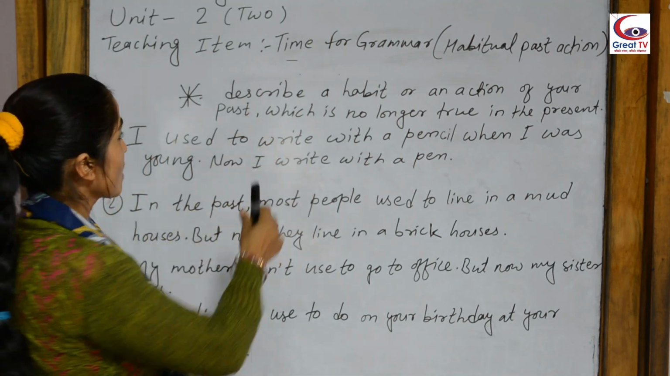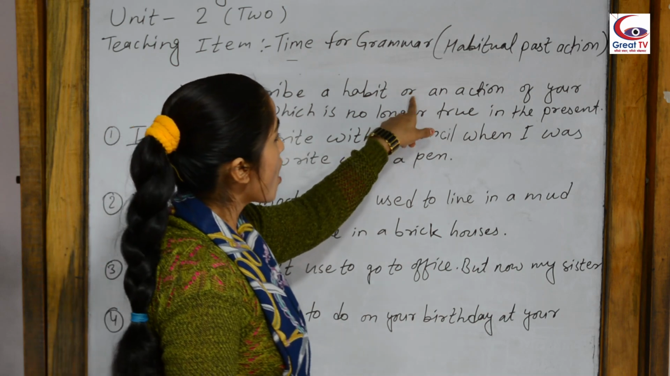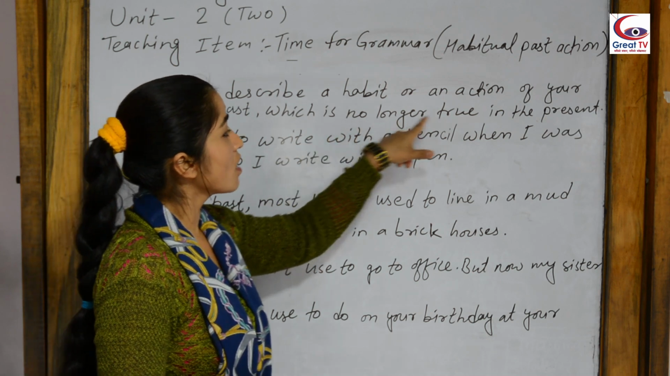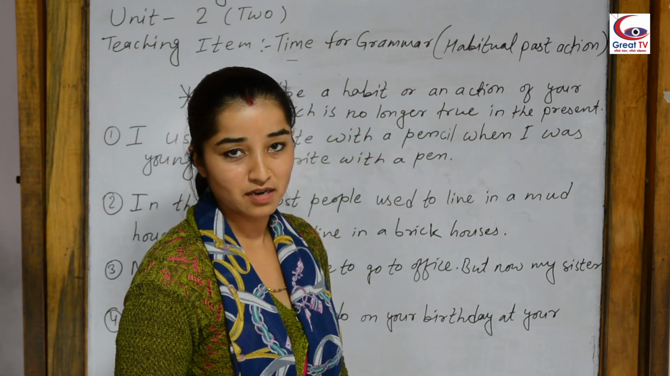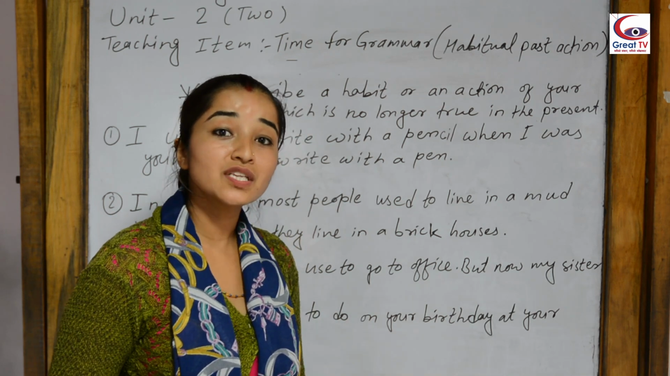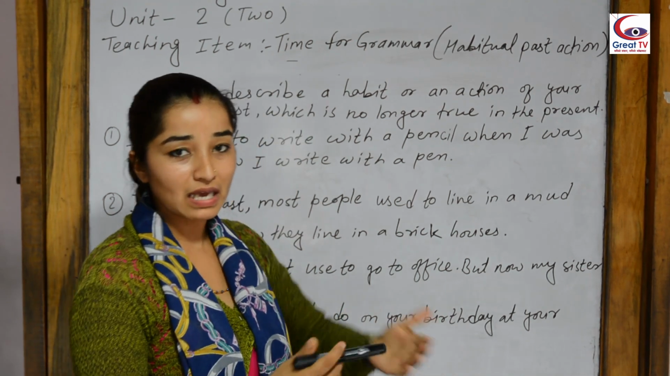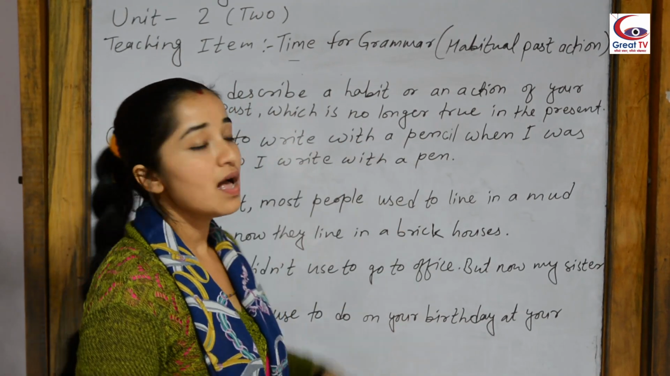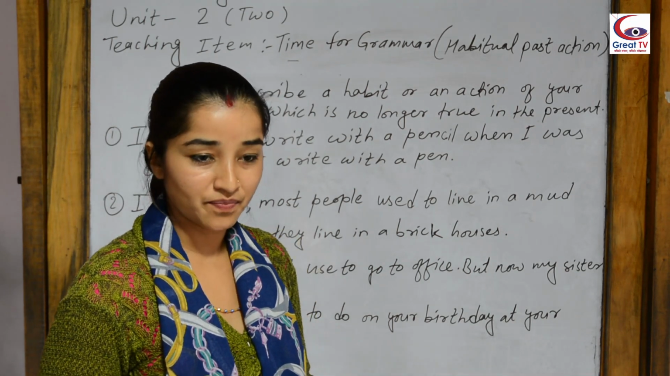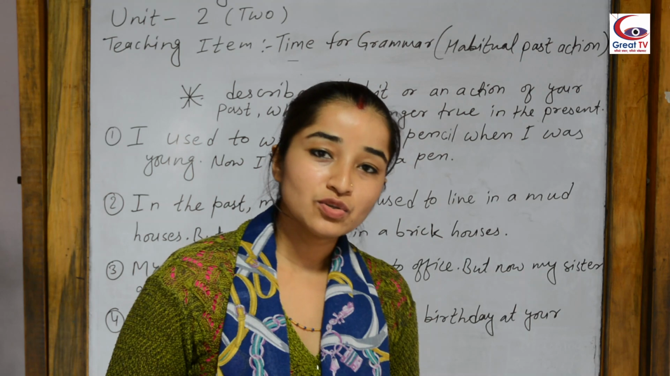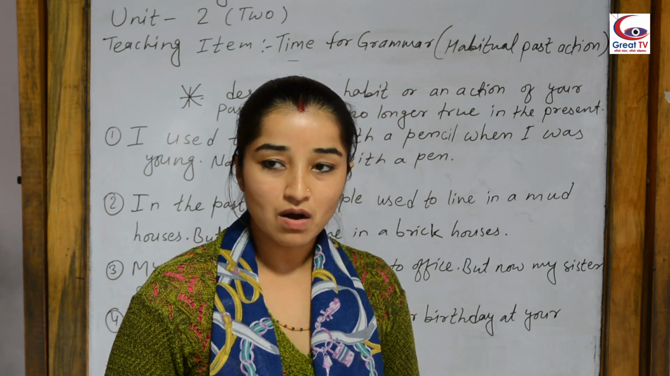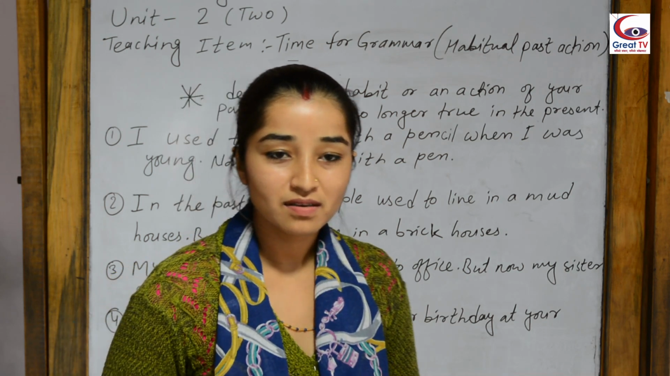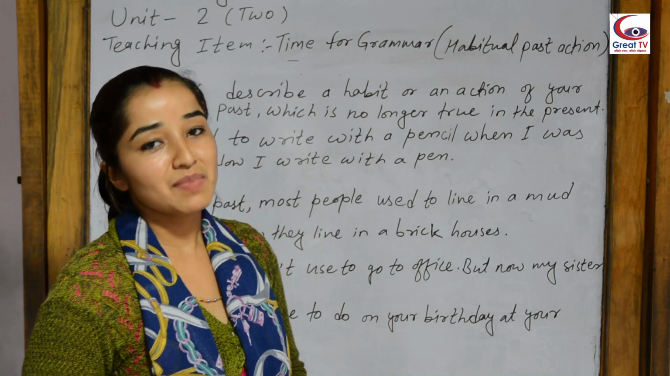Remember again here: it describes a habit or an action of your past which is no longer true in the present. Understood? The action which you did in your past, but in the present time you are not doing that. That is our habitual past action. So tell me, what did you used to do in your long vacation? Tell me. I have written some examples here.